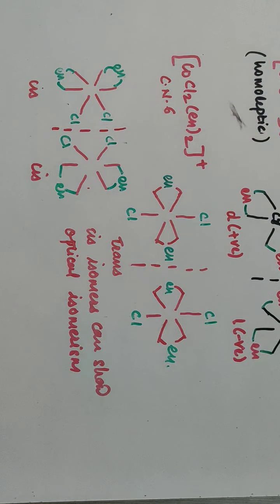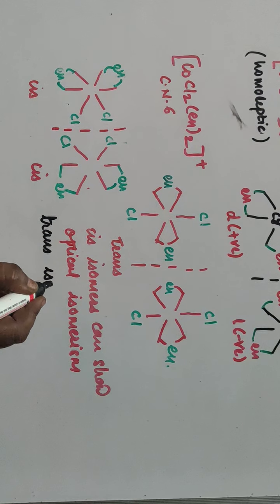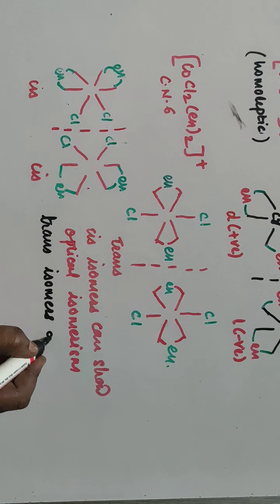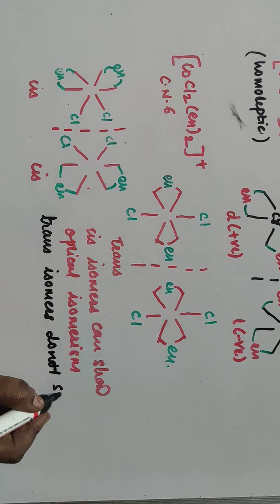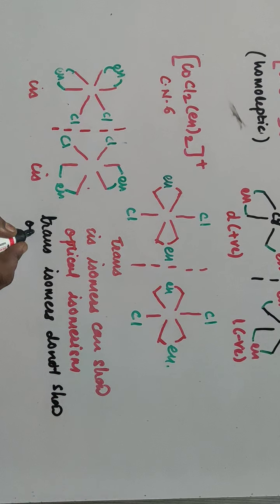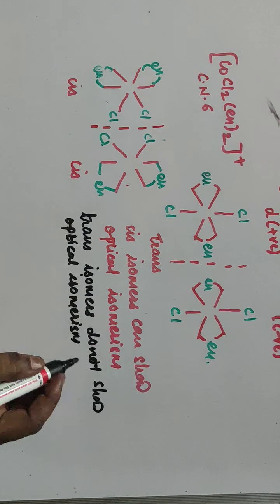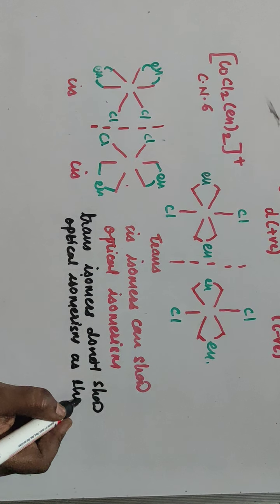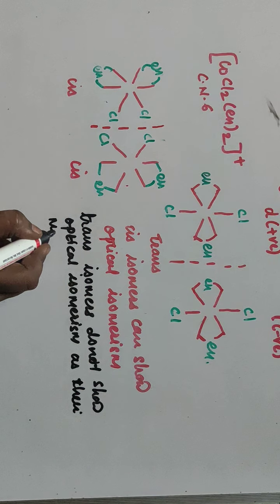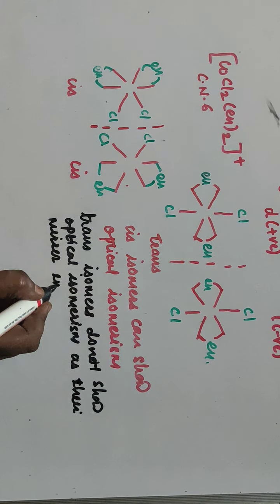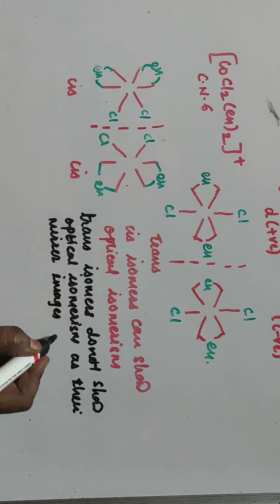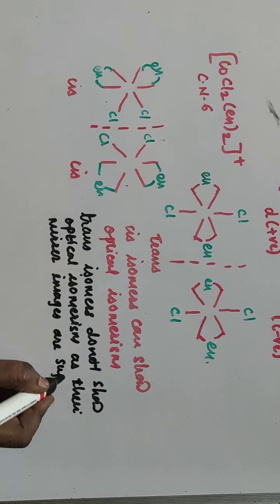I'll write with another ink. Trans isomers do not show optical isomerism, as their mirror images are superimposable.